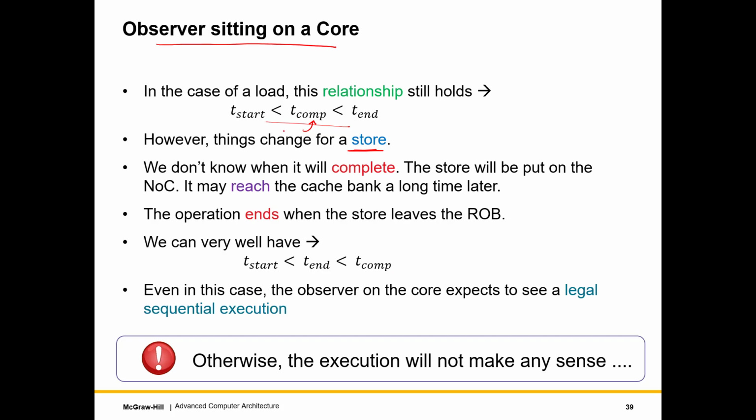So what will happen is that we might commit the store, but the store might be stuck in a write buffer, or the store might be stuck in an MSHR or in some message on the NOC, and it might not have reached the other cores. So unless we have some way of getting an acknowledgement, which in most cases we don't, the store might reach its final destination a long time later. But as far as we are concerned, the operation ends when the store leaves the ROB. So we can very well have T start is less than T end is less than T comp, right?